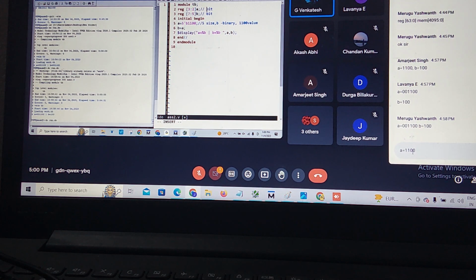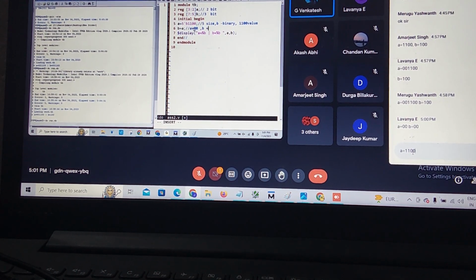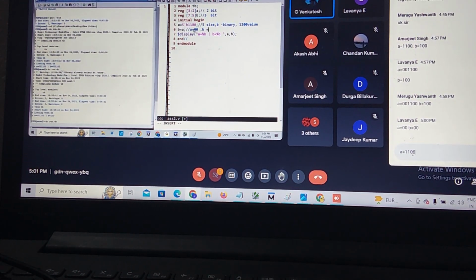5, 4, these 2 bit, that 3 bit. In that case, A equal to 00, B is how much? 0001 means 100.